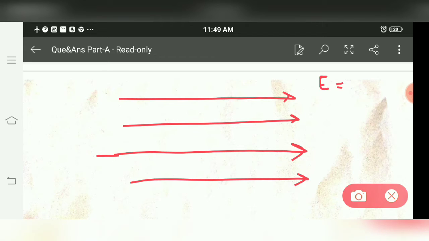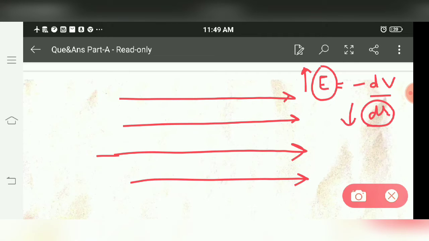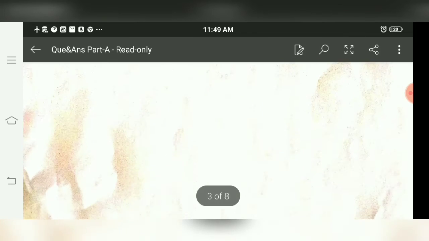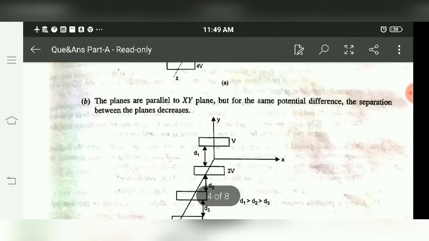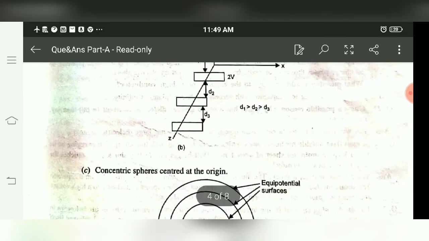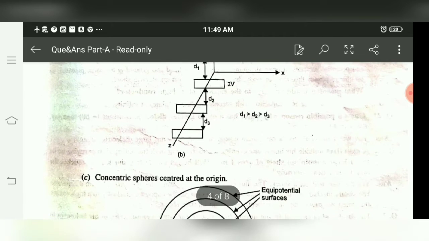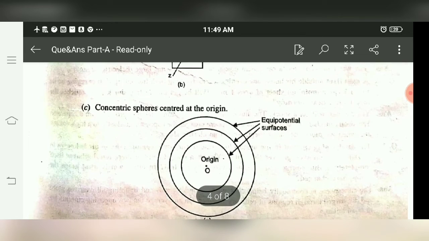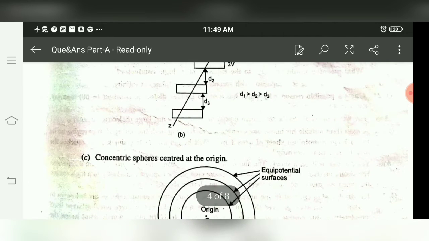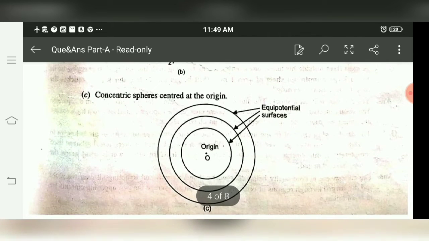we know that E equals minus dV by dr. If E is increasing, then the distance between the surfaces decreases. This means the spacing between these equipotential surfaces will vary. Here it is the same, but here it is decreasing. D1 is more, D2 is less, D3 is less still. So the spacing decreases with increase of field. But if the field is decreasing, then the spacing increases.